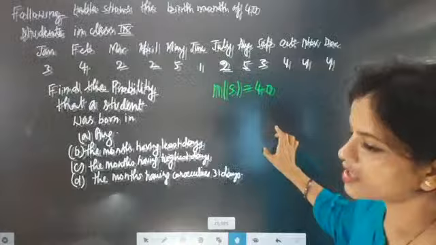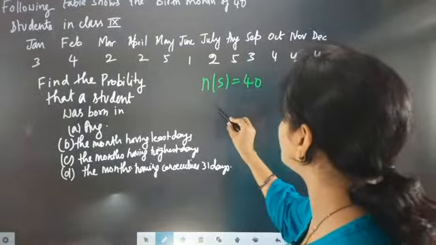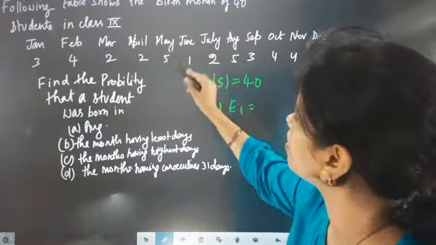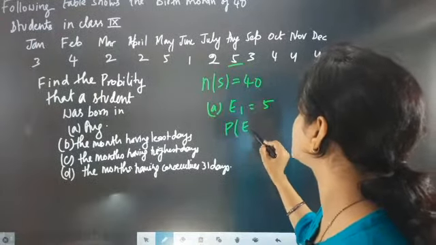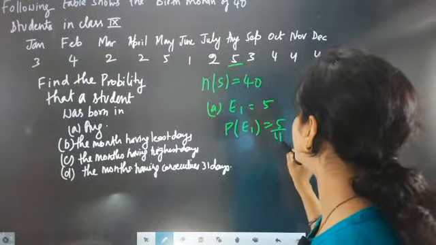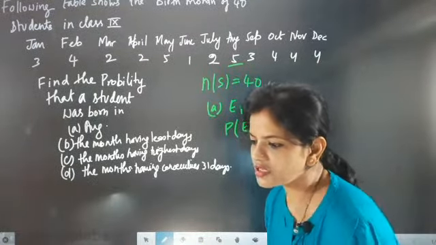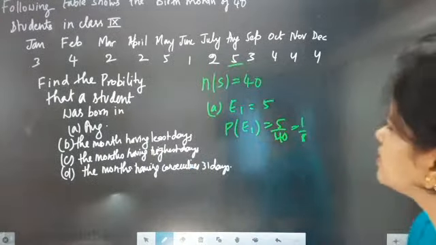The number of children born in August is 5. So the probability of getting this is 5 by 40, that is 1 by 8. First one is done. Very good, Ashwin.